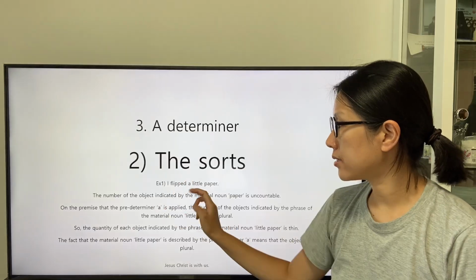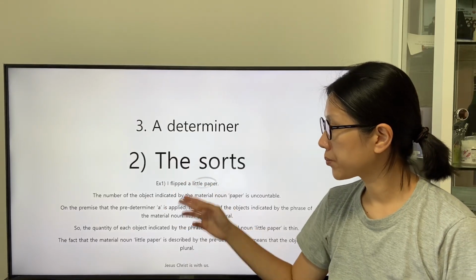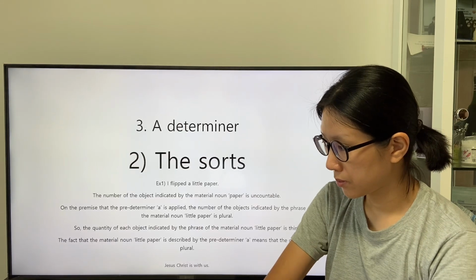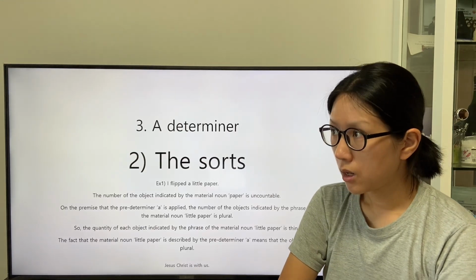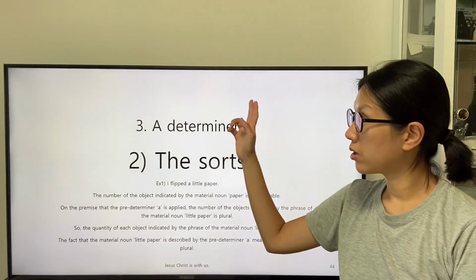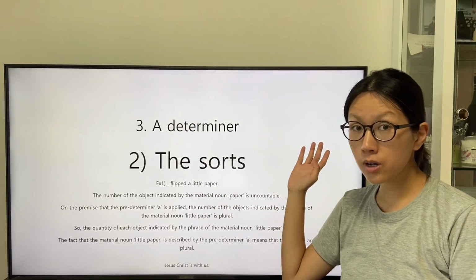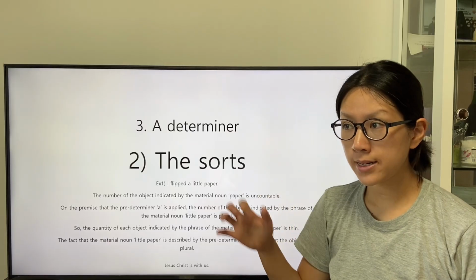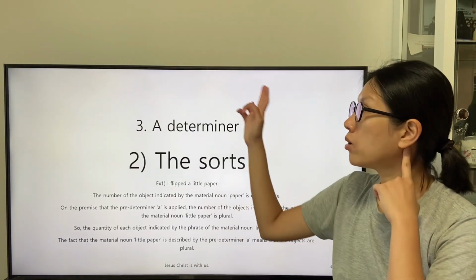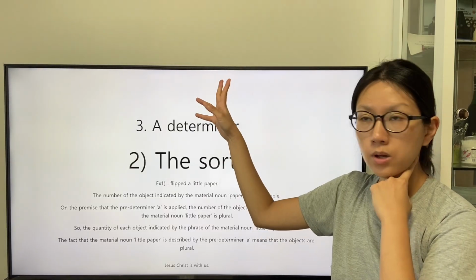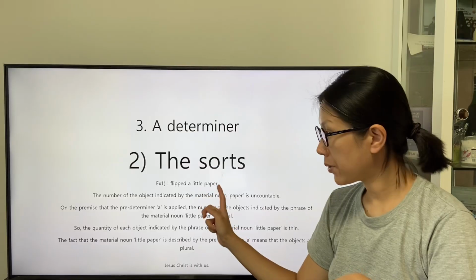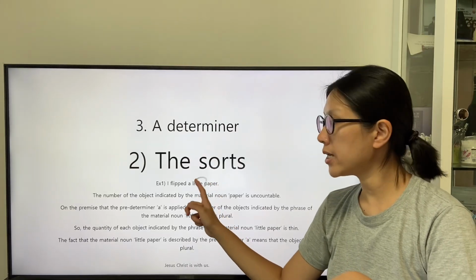So we can say that the groups of little paper exist, and we can think of a group that contains paper whose quantity is little.